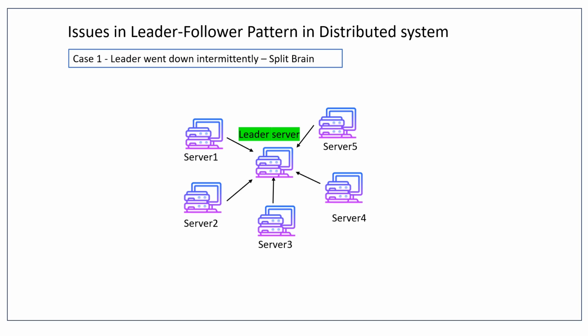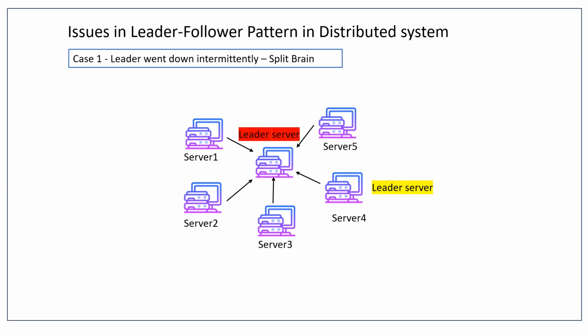So for example, suppose the leader server failed the heartbeat, maybe only for a short time. Then the cluster will select a new leader. Suppose server 4 becomes the leader server. Now all the tasks and requirements are being fulfilled by server 4 as the leader of this cluster. But as I said, whatever the issue was with the previous leader server, it was just for a few moments, so it might come back up very soon. Now in this cluster environment, we can see that we have two leaders.